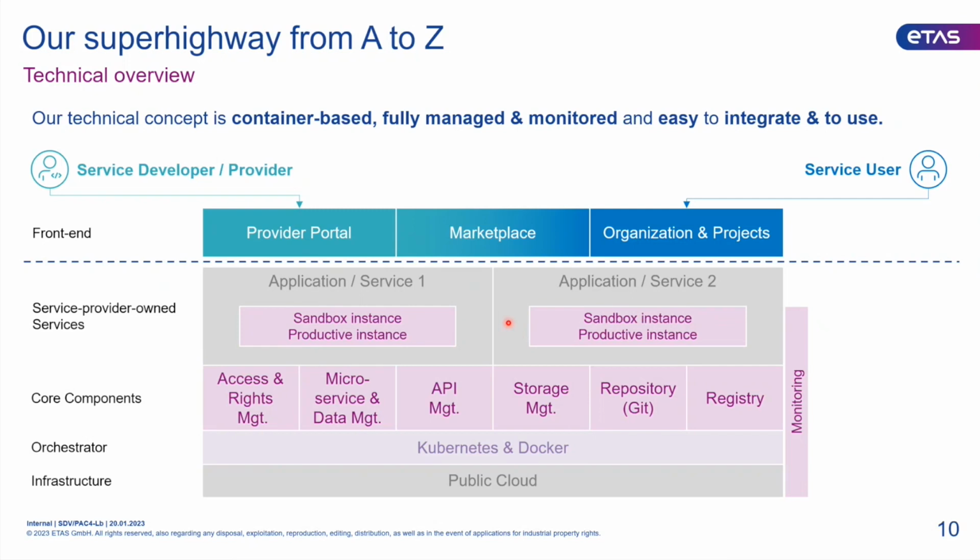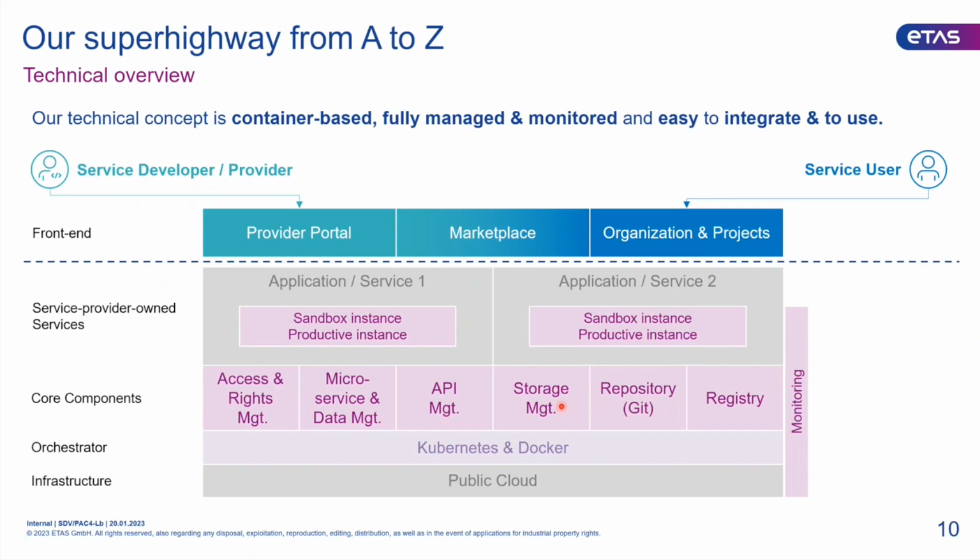You will have different layers for if you have a productive application and prepare an update. You will have sandbox applications where you can test before you ship your next release for your application. As I mentioned, we will manage the whole access and rights management. We have an API where you can manage the whole project settings, vehicles in the project, files in the project, and their relation to each other. Therefore, you have storage management for the files I mentioned, and also we manage your application code.